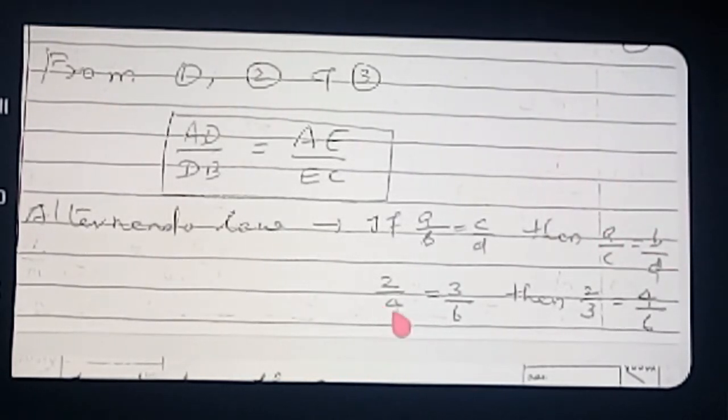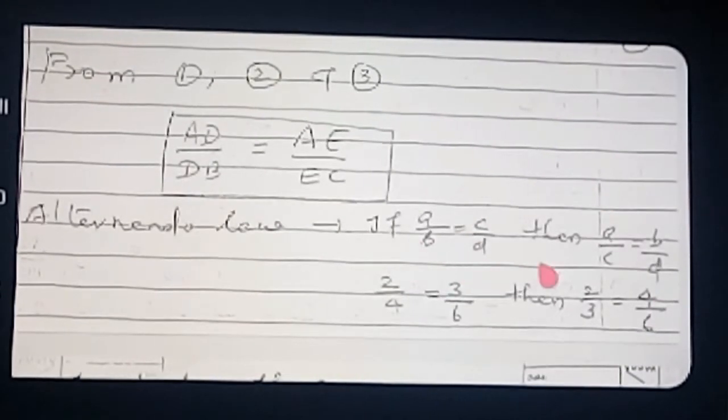So I have given an example for your understanding. 2 by 4 means how much is coming? 1 by 2. 3 by 6 simplifying, how much are we getting? 1 by 2. So this means you only interchange: this 3 you write here and 4 write here. See, listen, are both these ratios the same or not? Same. Here a 2 is common, so cancel. What will you get? Only 2 by 3.